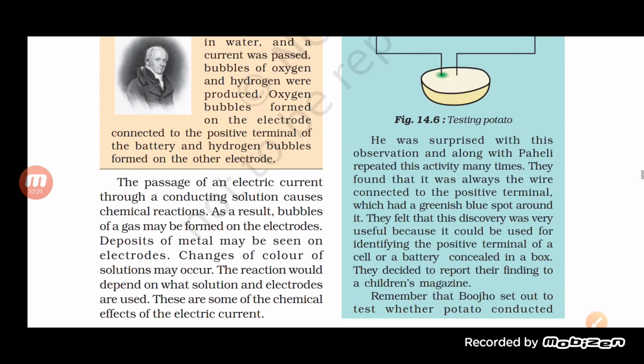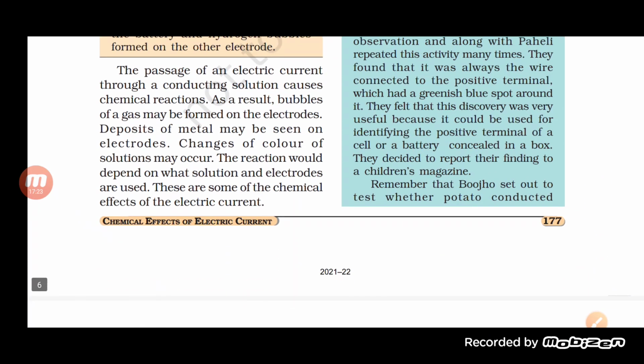Now let us see that the passage of electric current through a conducting solution causes chemical reactions. So when an electric current passes through a conducting solution, it causes a chemical reaction, and because of that, bubbles of gas may be formed on the electrode.